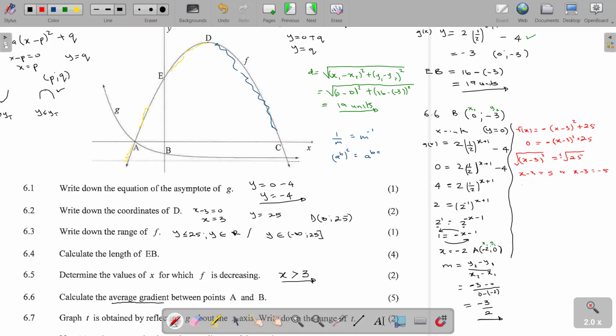Then adding there, our x will be equal to 8, or our x is equal to negative 2. So since our point A is on the negative side, we take our point A to be negative 2, 0. Once we have the coordinates of A, the coordinates of B were extracted from the previous question, then we are done. We can now calculate the gradient formula using point A and point B.